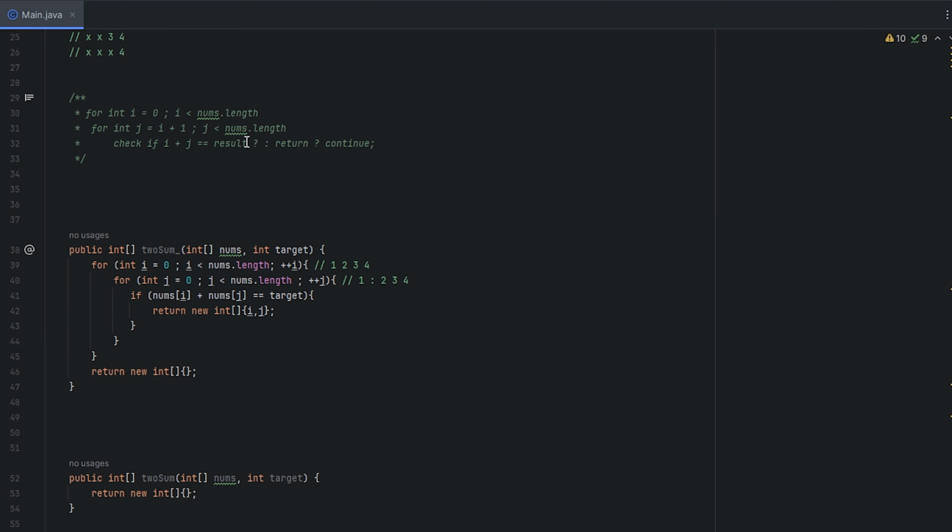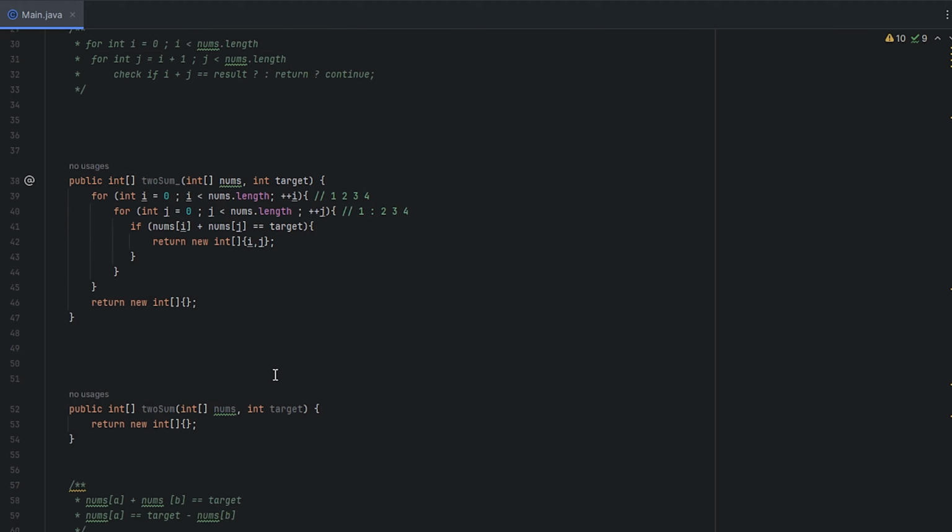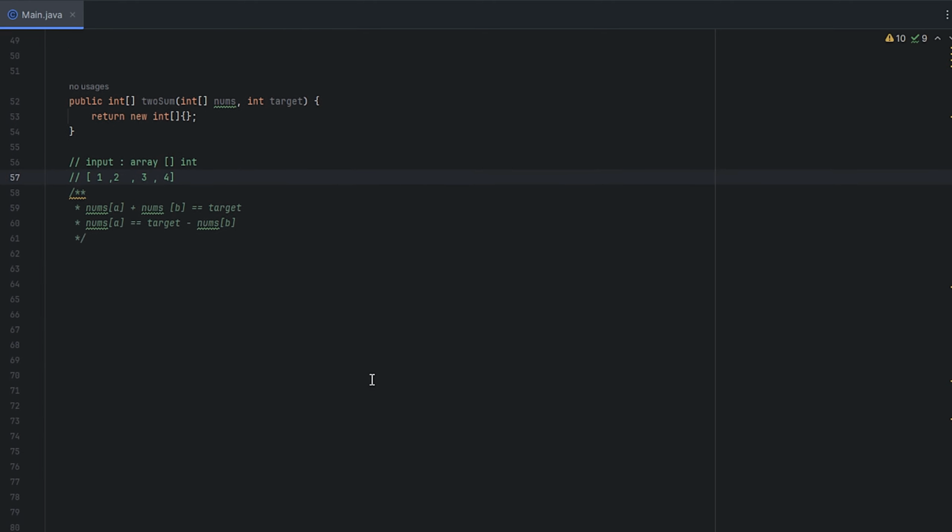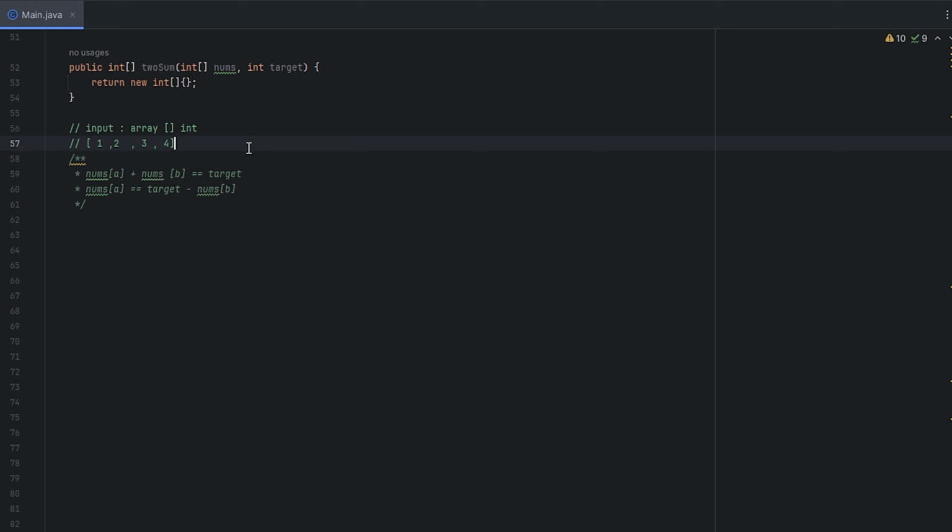Now, if we copy the array from up here, let's say the target equals 5. That means we want two cells that add up to 5. To make it more apparent, let's say we start with 1. 5 minus 1 is going to give us 4. That means that if 4 exists in the array, that's the pair that we need.